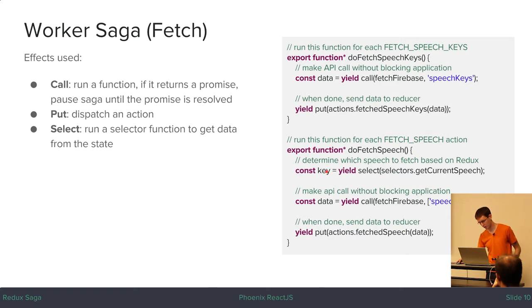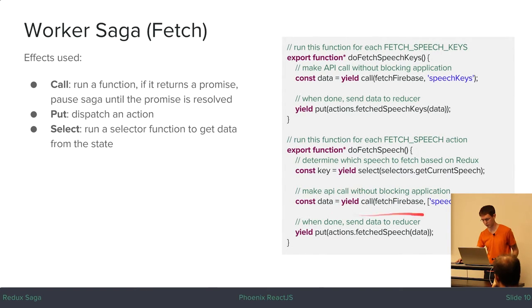constant. And then we're going to yield a call effect, which we saw in the previous slide, but we can talk a little bit more about it now. It's going to call this fetch Firebase function, which is a function that we wrote that just returns a promise. And then once the promise is resolved, it has the data from the database that we're querying. And we use the key that we fetch from the store as a parameter to this fetch Firebase function, so we get the right speech from the database.